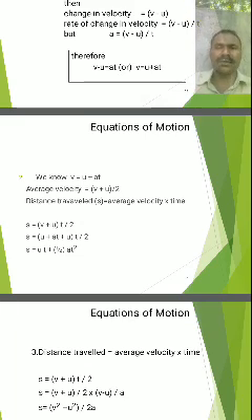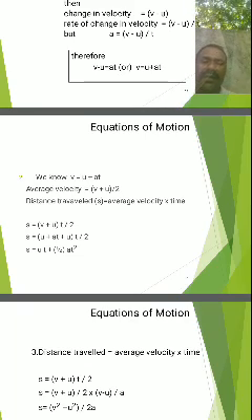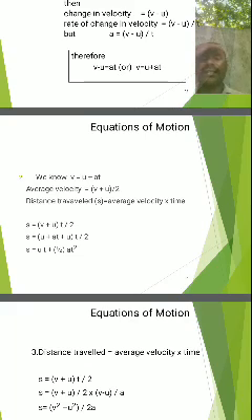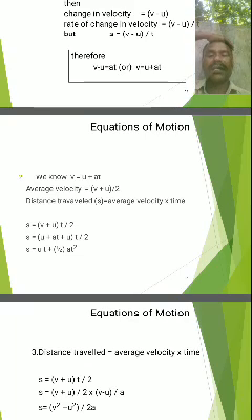Next, the equation of motion of a body along the horizontal straight line, that is the third equation of motion. s means average velocity into time. The distance traveled by the body is equal to average velocity into time.